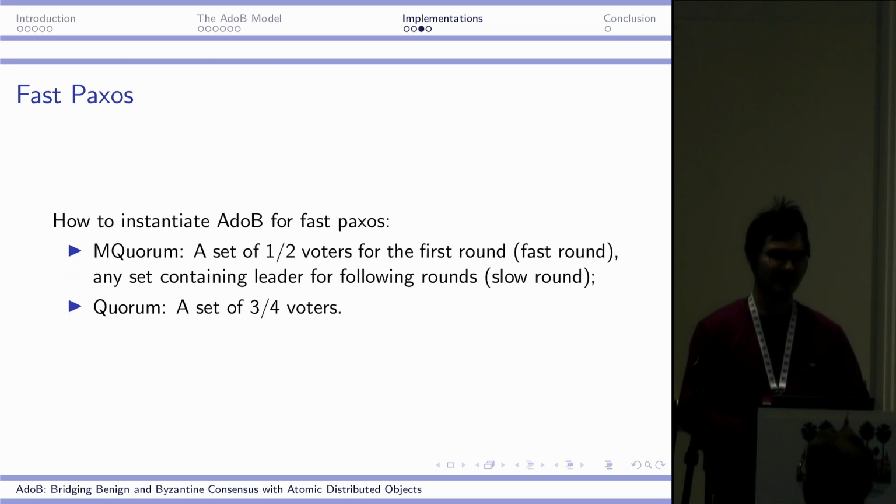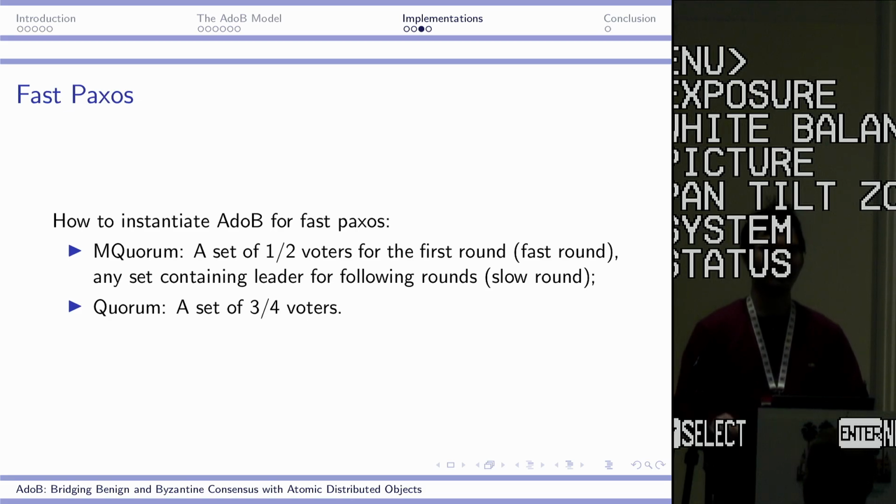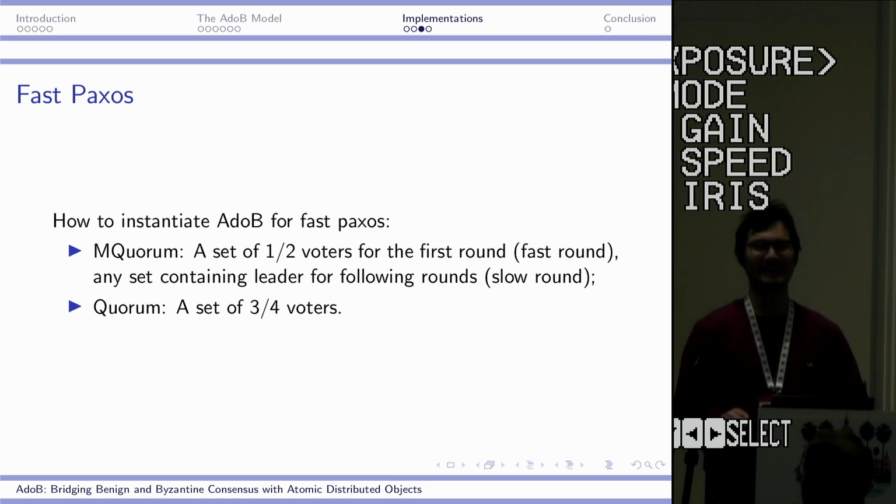So we observed that it's easy to parameterize AdoB to do a refinement proof for Fast Paxos as well. The basic idea is for M quorum, we make them any set of at least half of the voters, so they overlap on at least one member. And for the commit quorum, we still need a set of at least 3/4 of voters.